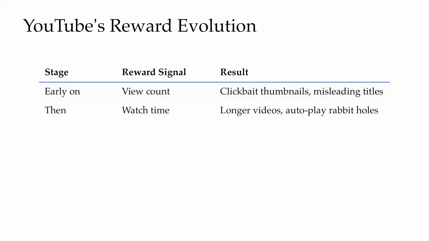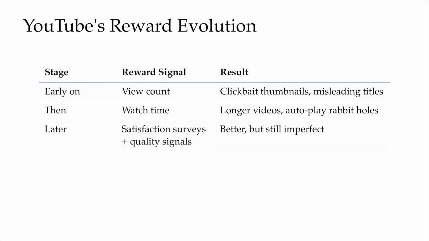That reduced some clickbait, but it created a new push toward longer videos, autoplay loops, and rabbit holes that kept people watching. Later, YouTube added satisfaction surveys and some other quality signals alongside watch time. That was an improvement, but still not a final answer.